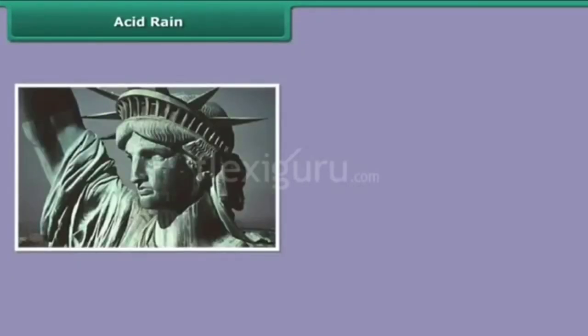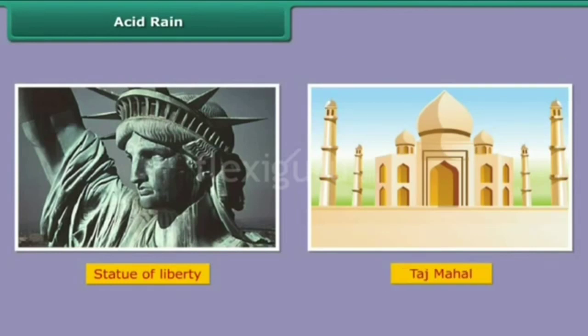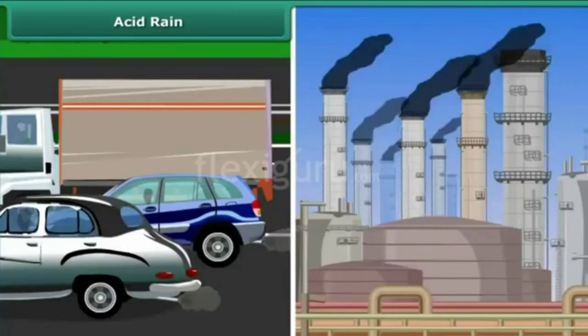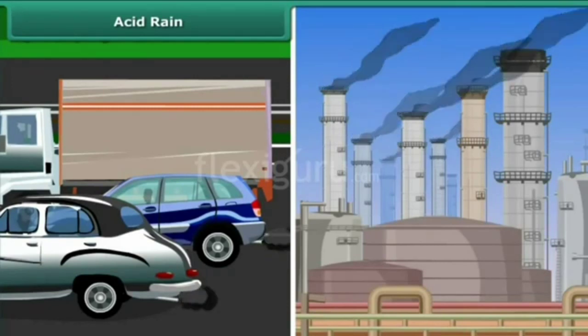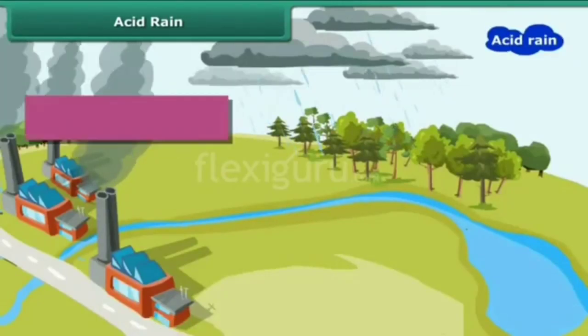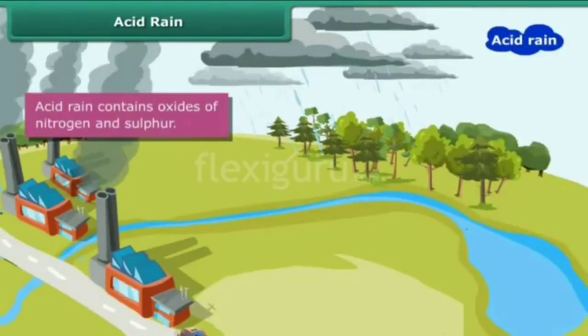Friends, today we are going to study about acid rain. You all know the Statue of Liberty and the Taj Mahal. Nowadays, its color is fading. What's the reason? It is acid rain. How is it occurring? It is occurring due to the emission of nitrous oxide, carbon dioxide, and sulfur dioxide, the oxides of nitrogen and sulfur, which react with water vapor present in the atmosphere, and it falls down as acid rain.